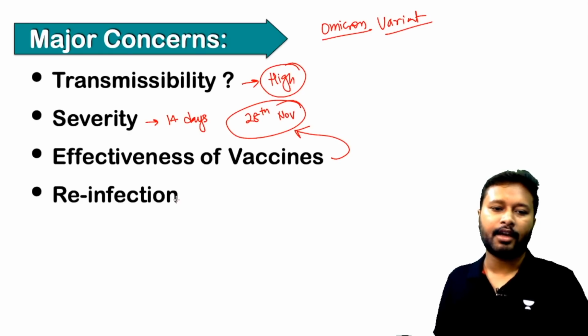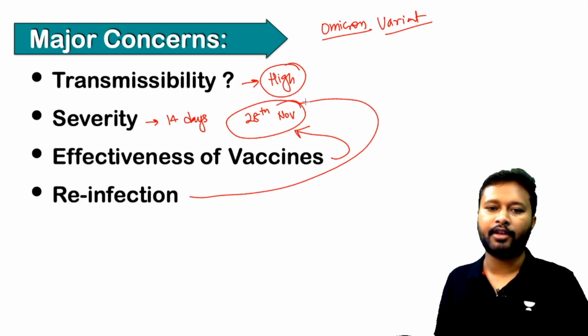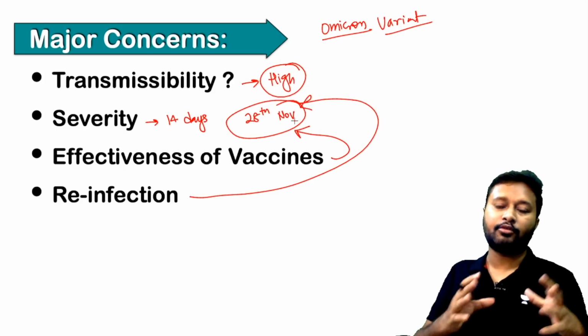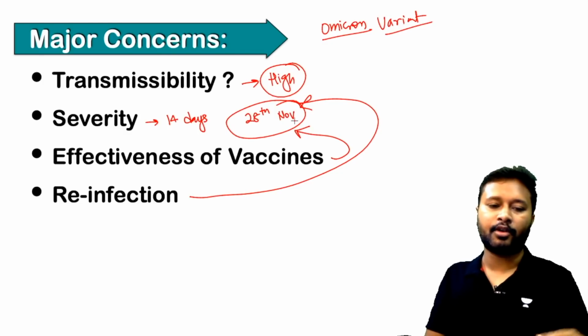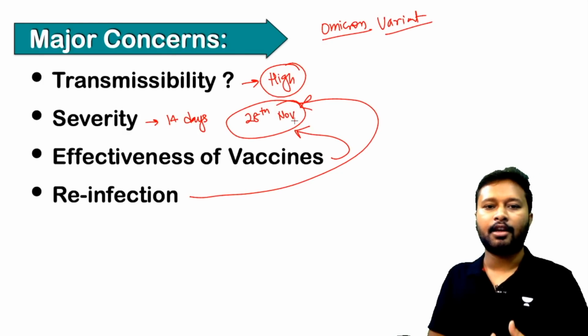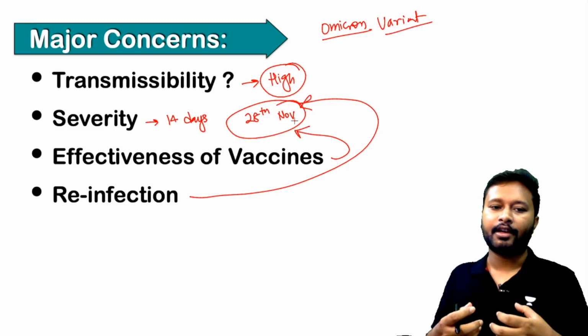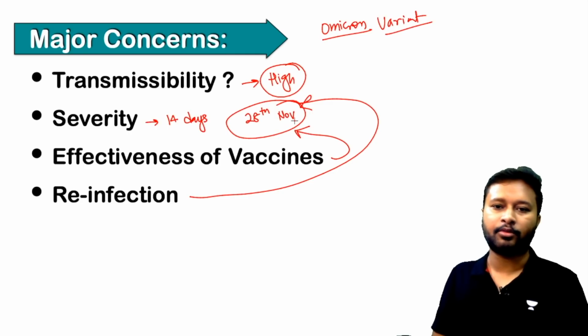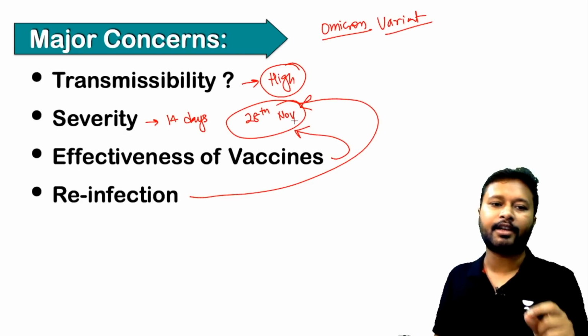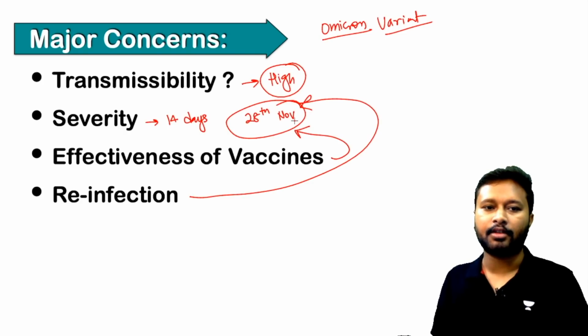And the last concern is whether there is a possibility of reinfection. Whether a person who has already got coronavirus, who has already suffered from this virus, and whose body might have produced some antibodies, is also prone to this Omicron variant or not, whether the Omicron variant is going to be detected by his immune system or not. So that is the last major concern.